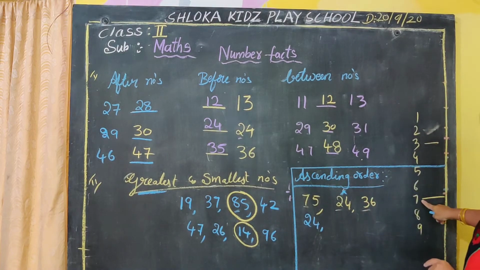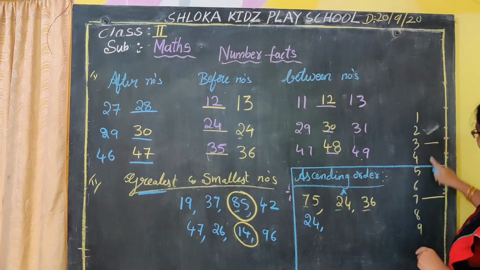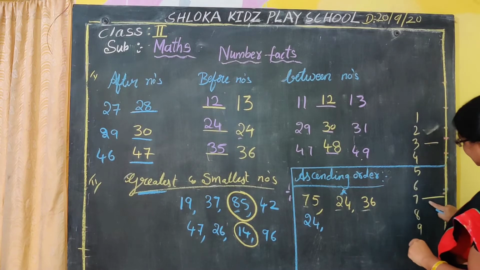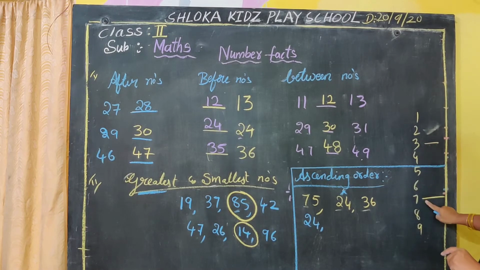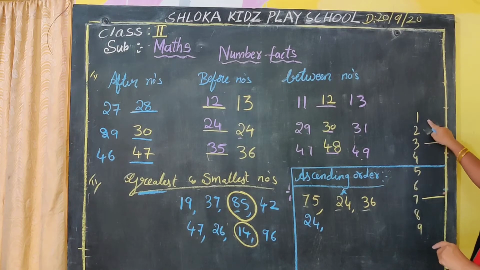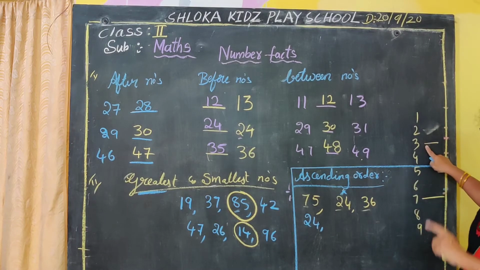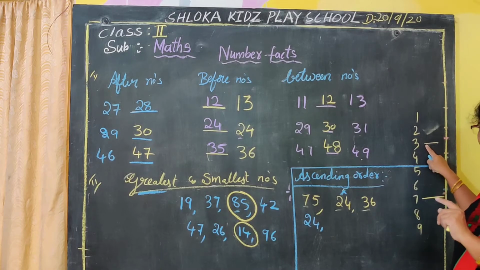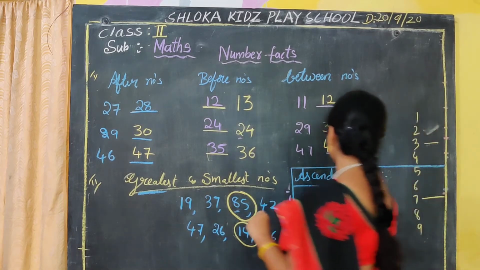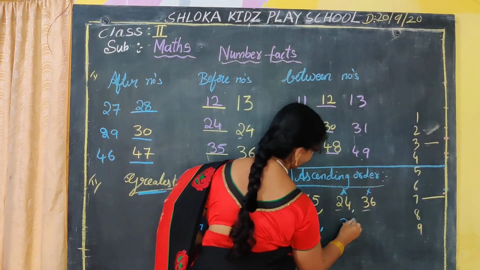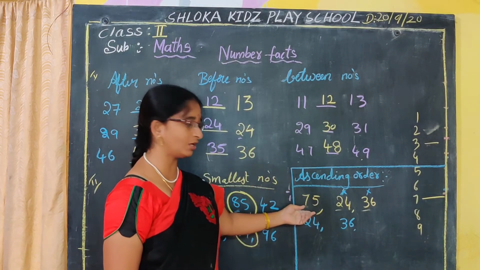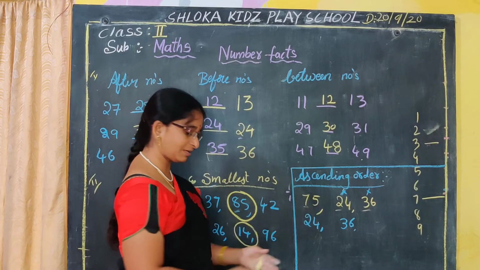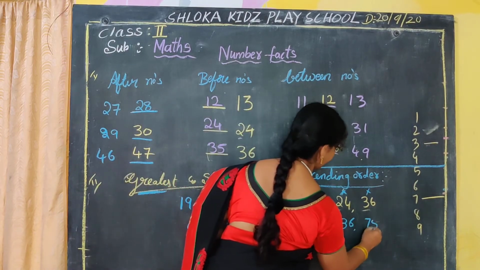Okay, now next, what is left over? 76 and 36. From these, which number is coming forward first? 36 is the smaller number. So we have to cross it and write it here, 36. Next, what is left over? Automatically, the only remaining one will be the largest number. So 76 is here.